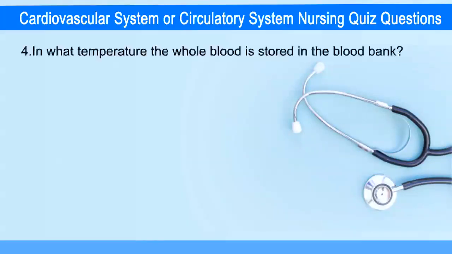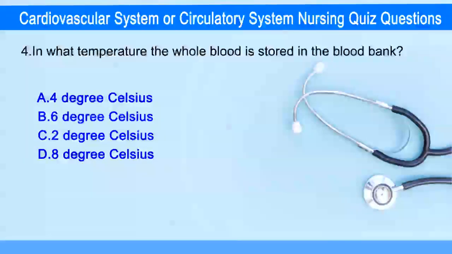Next question. In what temperature the whole blood is stored in the blood bank? Option A, 4 degrees Celsius. Option B, 6 degrees Celsius. Option C, 2 degrees Celsius. Option D, 8 degrees Celsius.